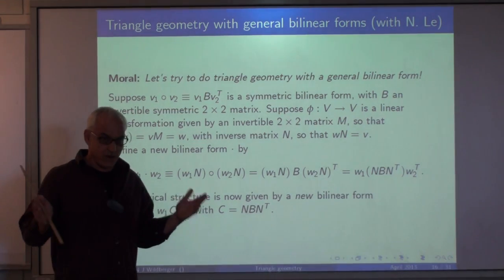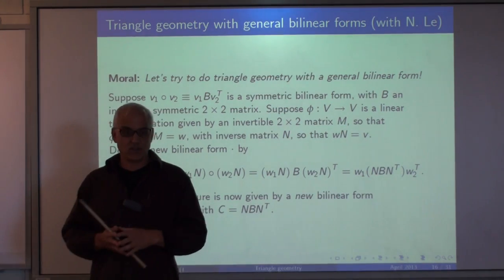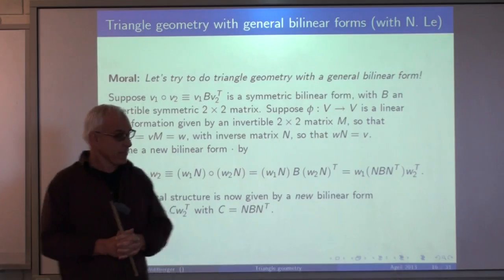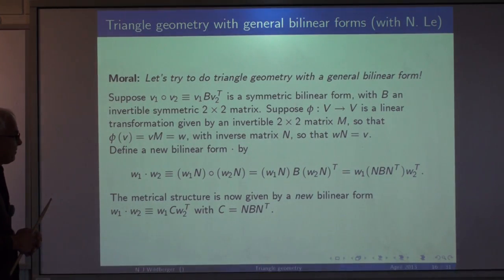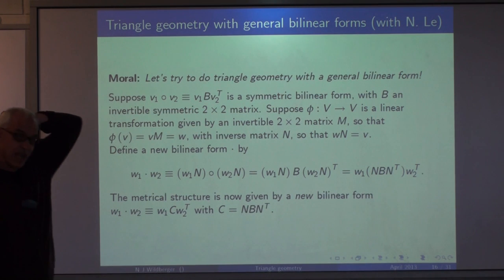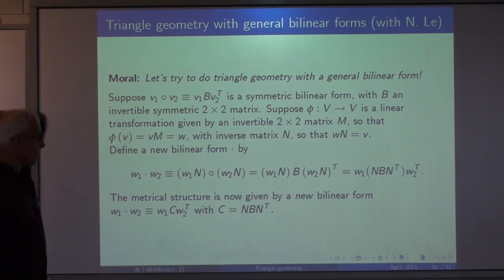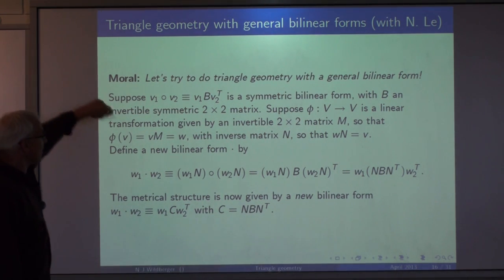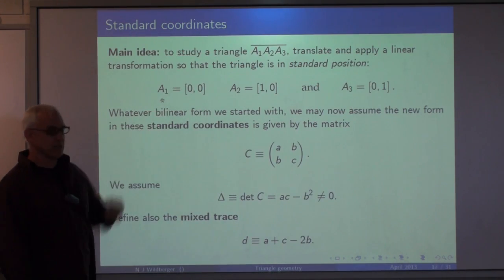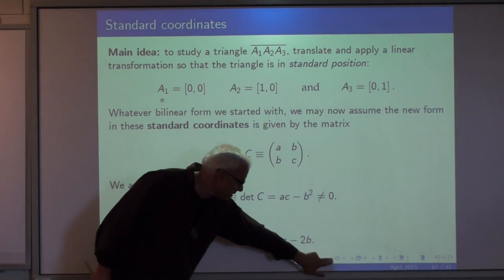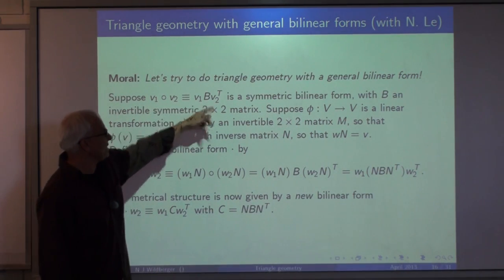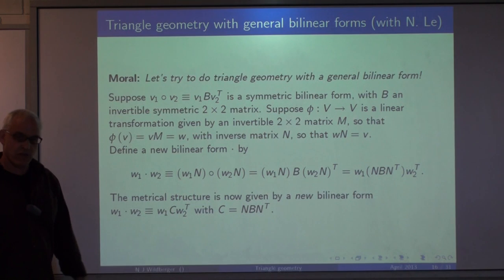So our strategy is, all right, we've got all this beautiful triangle geometry out there. Let's study it using rational trigonometry. And we have a very basic idea, which is just motivated by this change of variables. Okay, so we're working in a linear algebraic setting, and suppose we have a bilinear form represented by this big circle. And so there's a symmetric bilinear form. B is some invertible symmetric 2-by-2 matrix.